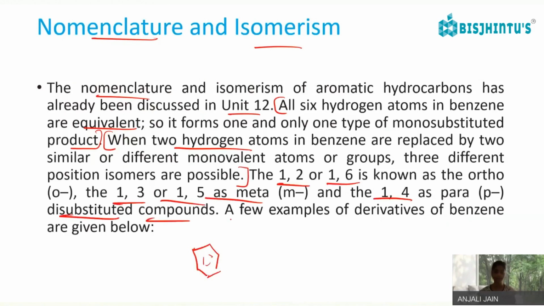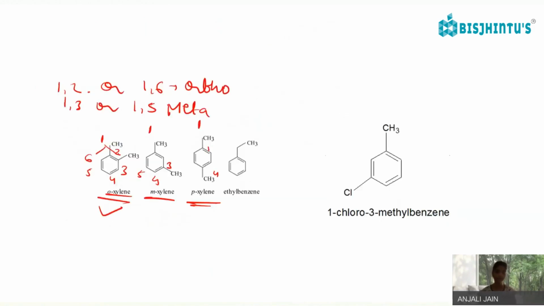Disubstituted. Okay, so like we have seen, orthoxylene is when 2 methyl groups are attached at the 1,2 position. Metaxylene if 2 methyl groups are attached at the 1,3 position. Paraxylene if 2 methyl groups are attached at the 1,4 position.